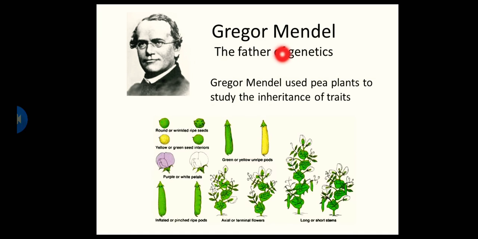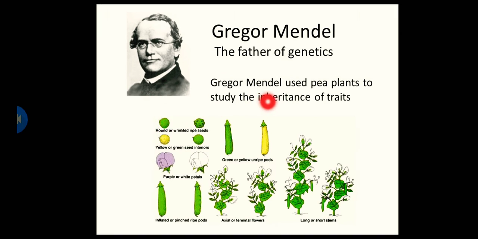Now, Mendel used pea plants to study the inheritance of traits. Why did he use this type of plant? Why did he use pea plants? Why didn't he use a human, for example, or animals? So, look at these pea plants. Pea is very small and very simple to grow. And that's why he used pea plants and not humans or animals.